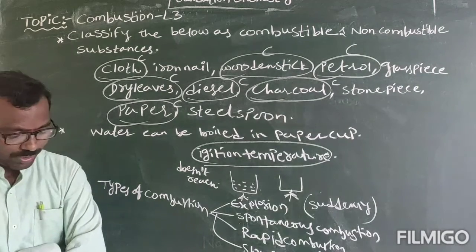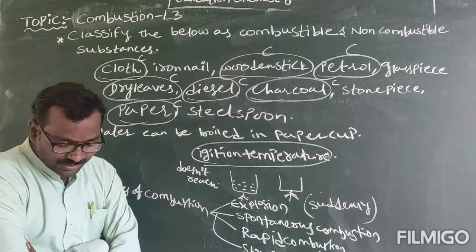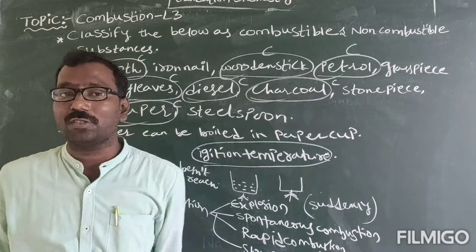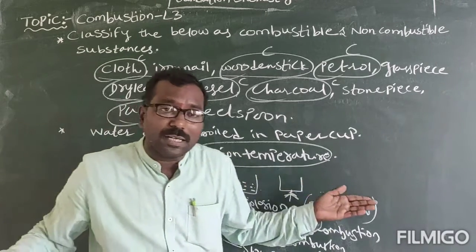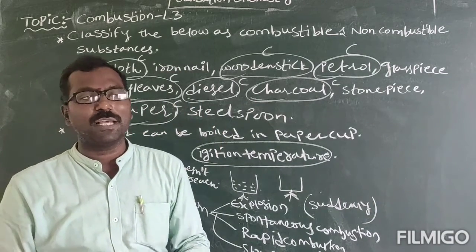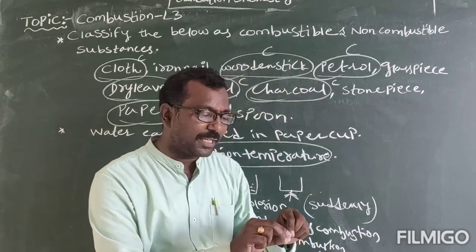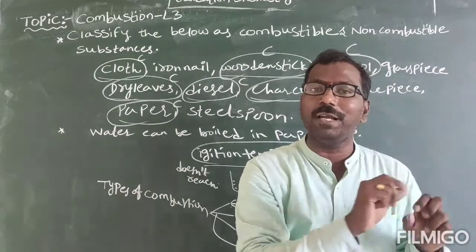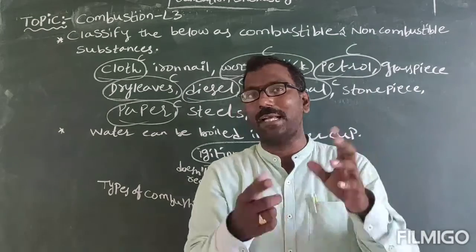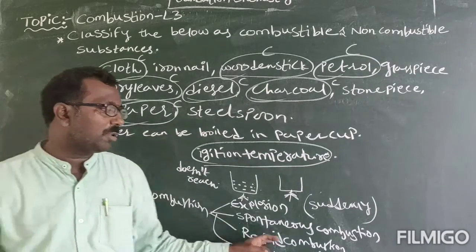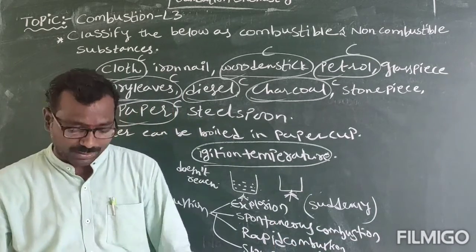Next, spontaneous combustion. So what is spontaneous combustion? Without the help of any external source, the substance catches fire. For lighting a cracker we need some fire, some flame, and only then it will explode. But spontaneous combustion means they burn without any source at all.